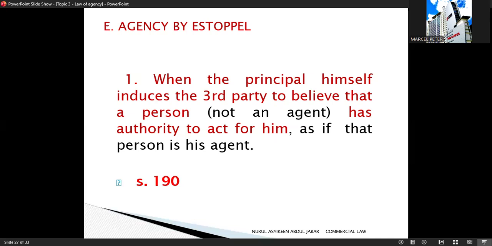So the key elements for you to remember here is that agency by estoppel exists when the principal represents or allows it to appear that a person is his agent. The third party believes that representation. The third party acts based on that belief. Okay, let's continue.